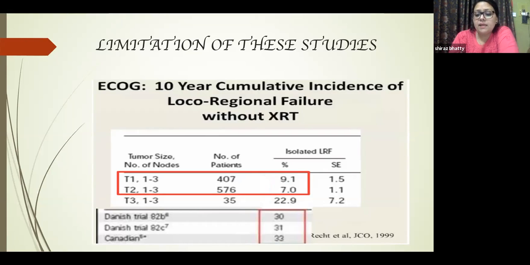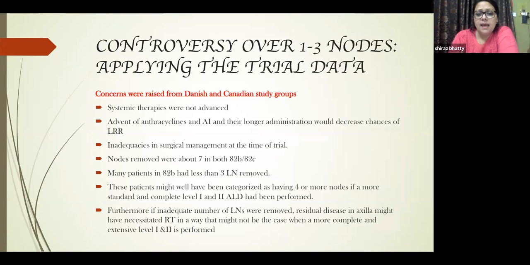This paper was taken out by Rech et al., JCO 99. And this is the complete list of the concerns which were raised from these studies: that systemic therapies were not advanced. The advent of anthracyclines and aromatase inhibitors and their longer administration would definitely decrease chances of locoregional recurrences. Very primitive forms of chemotherapy were used. There were inadequacies in surgical management at the time of the trial.